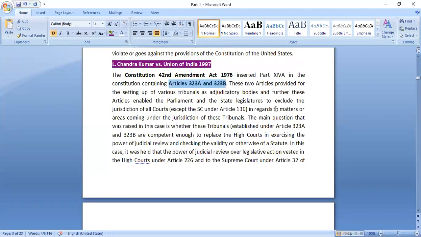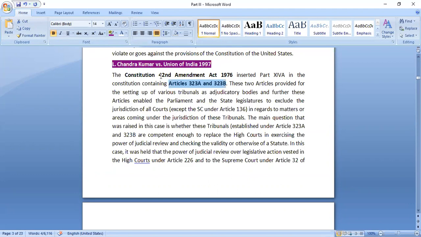These two articles made provisions for establishment of various tribunals as adjudicatory bodies. And it also enabled parliament and state legislatures to exclude jurisdiction of all courts except Supreme Court in regard to matters or areas coming under jurisdiction of these tribunals.